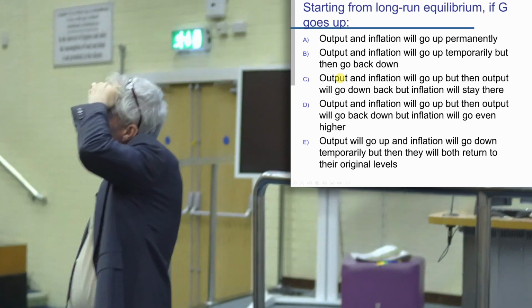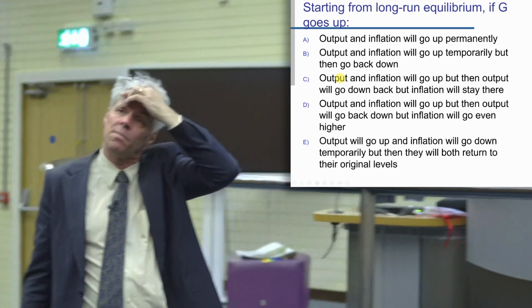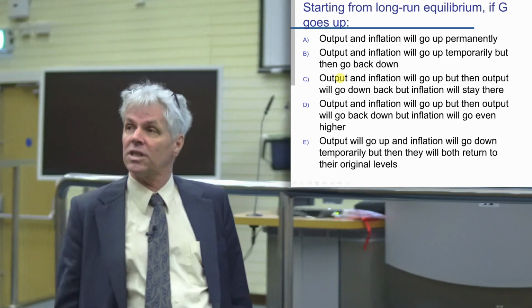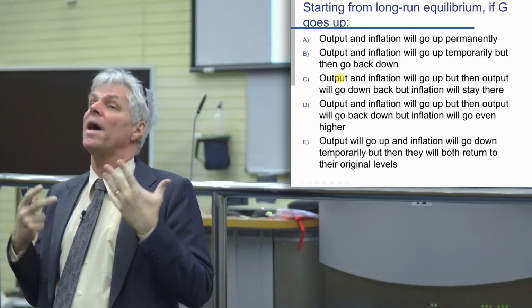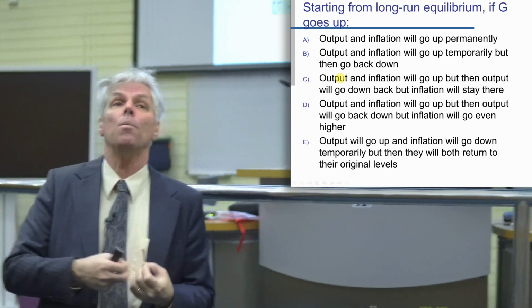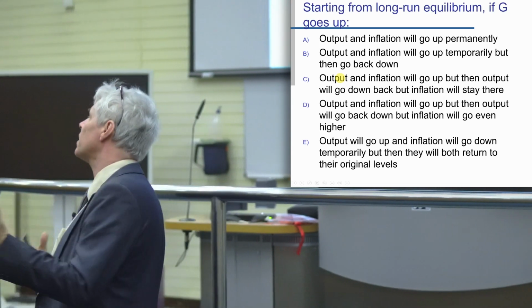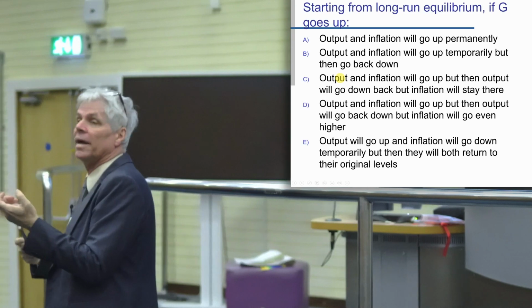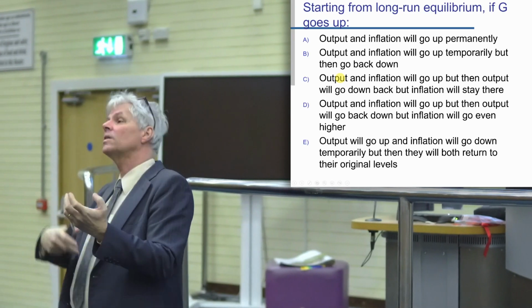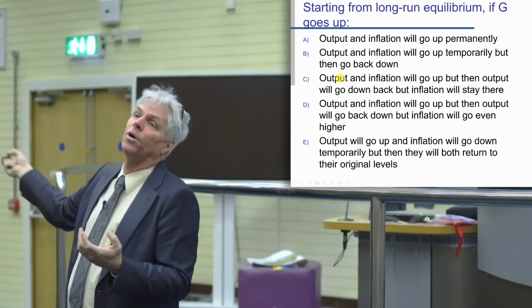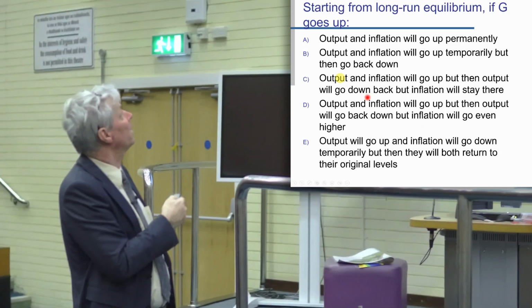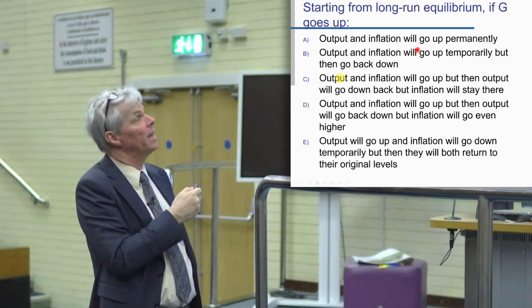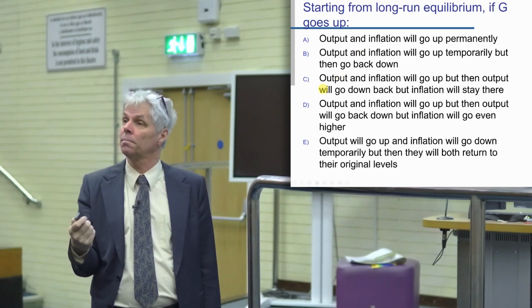Also, if we've gotten this far, we clearly know something about this model, and we know that long-run aggregate supply is vertical, which means in the long run, we must be back at y star. So we can say that in the long run, output has got to go back down. So we can eliminate A, because output can't go up permanently in this story.